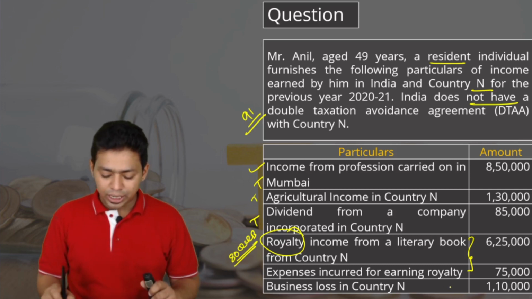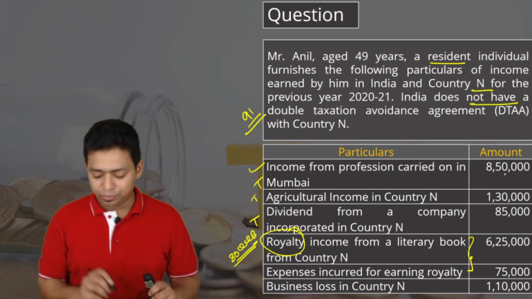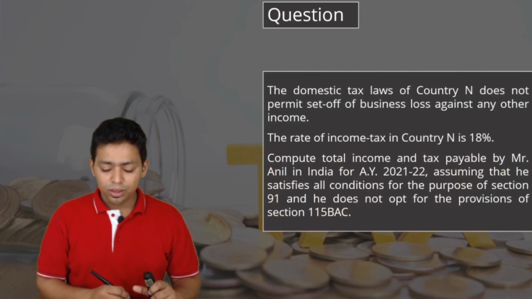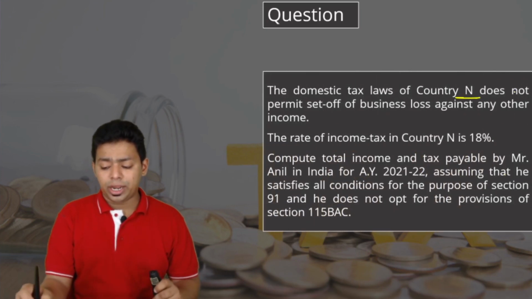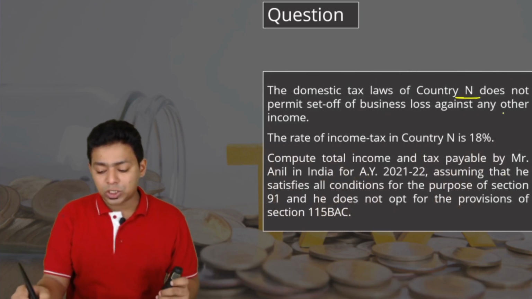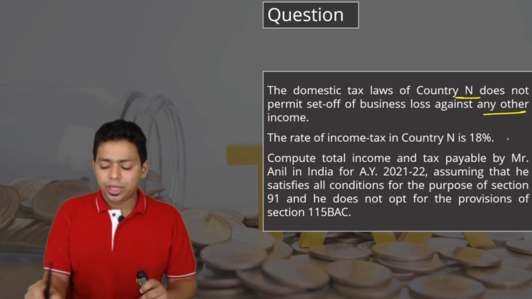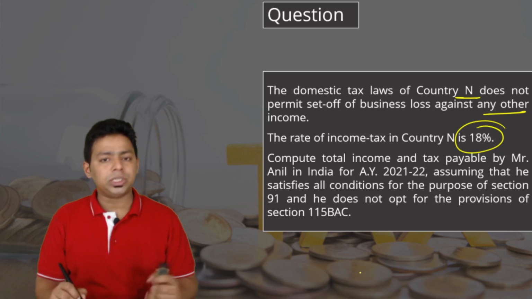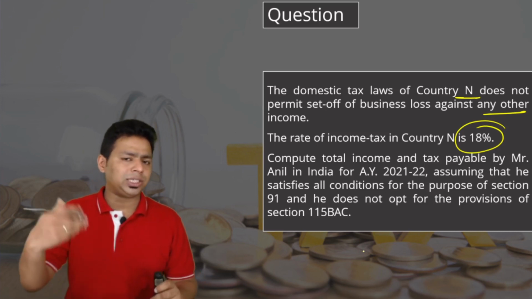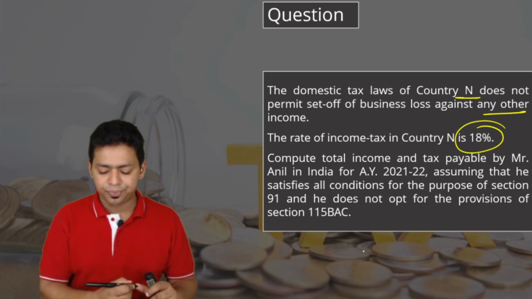Business loss in country N, obviously we can set off against Indian business income. The domestic tax law of country N does not permit set off of business loss against any other income, but India provides it, so no problem. The rate of tax in country N is 18%. We will compute the Indian average rate of tax and take whichever is lower for computing relief.